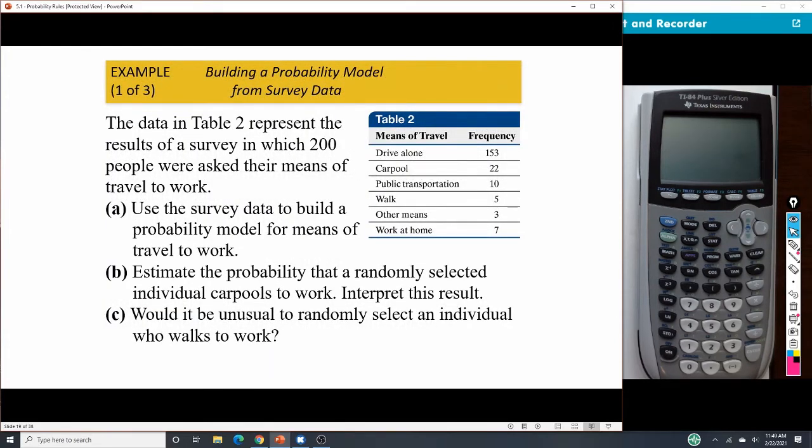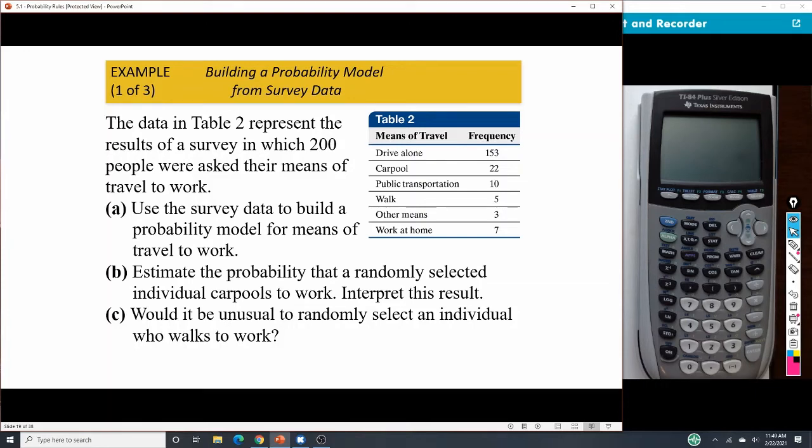All right, so here we have to come up with those things. So what is the probability based on this table? And then we want to look at being able to select some things with those. So what is the probability of somebody carpooling to work and then walking to work on those types of things? Okay.